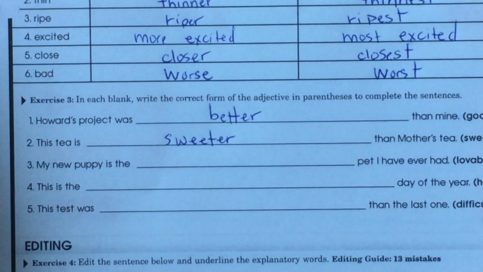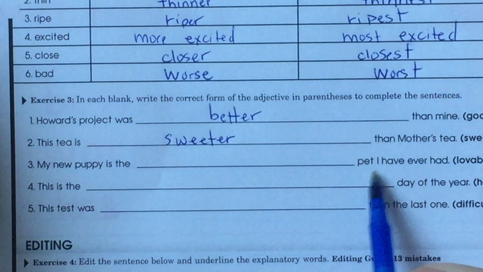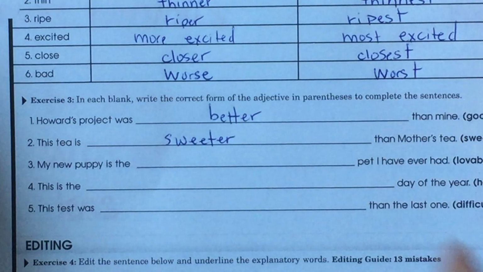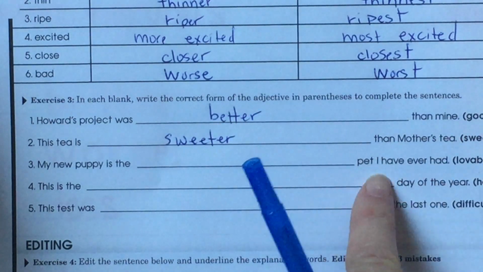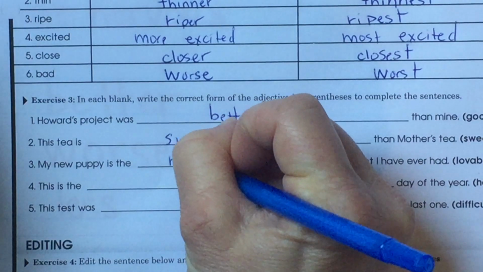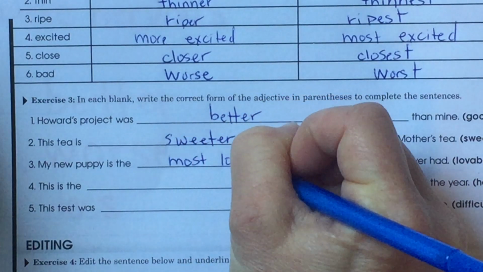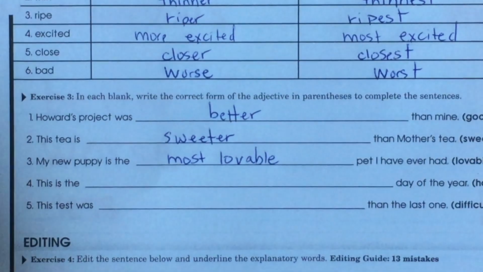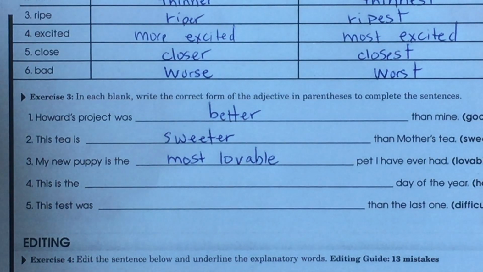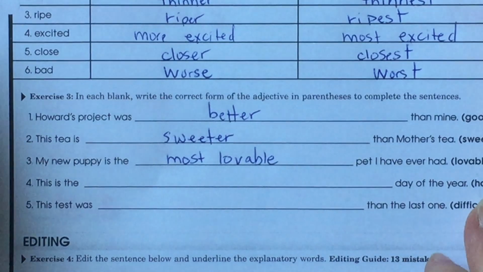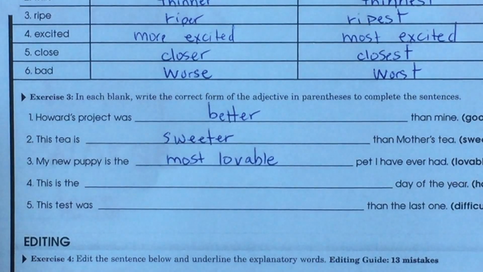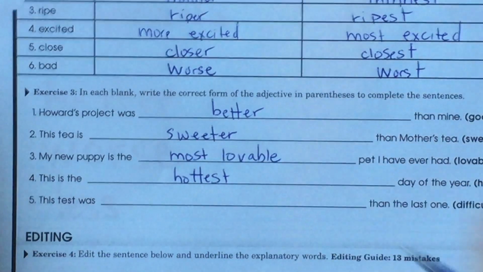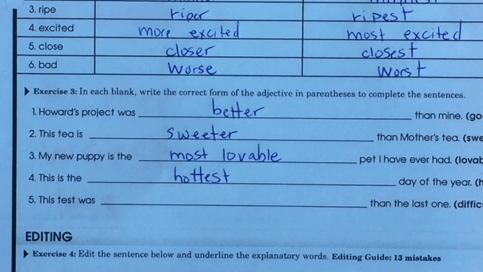My new puppy is the lovable. We have 3 syllables there, so it's definitely most lovable. This is the most hot, so hottest. 2 T's. Hottest day of the year.